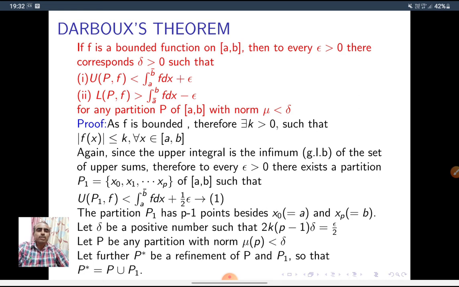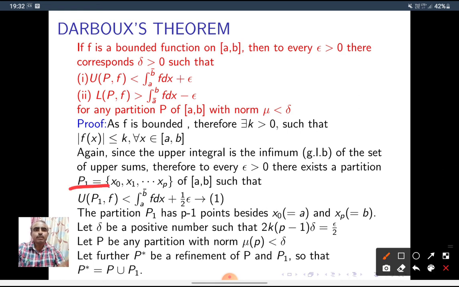Further, I take another partition P star, which is the refinement of P and P1, so that P star is equal to P union P1. Combining P1 and partition P, we get the refinement of these two partitions, which is denoted as P star.